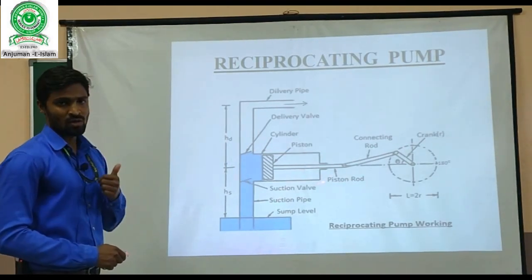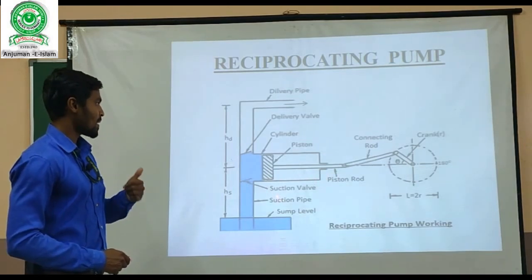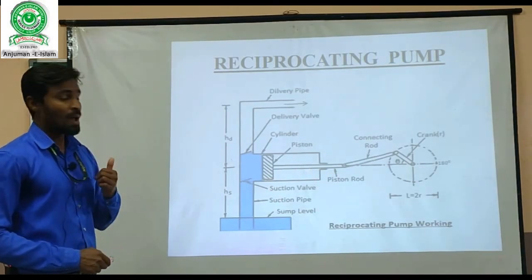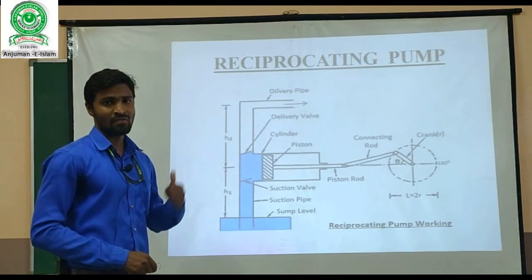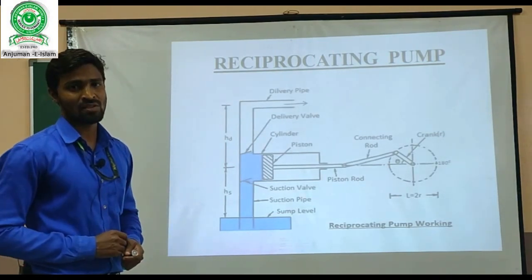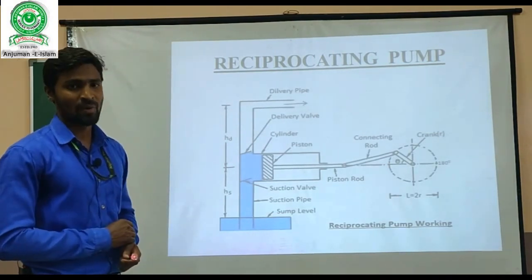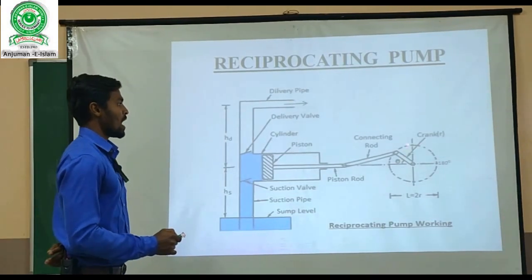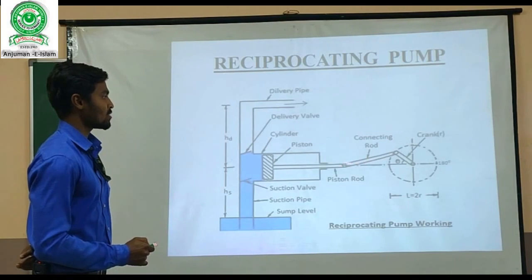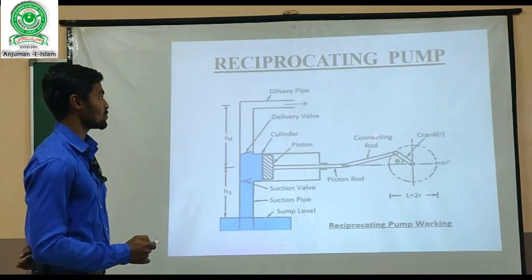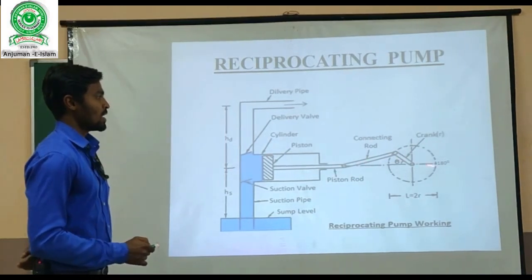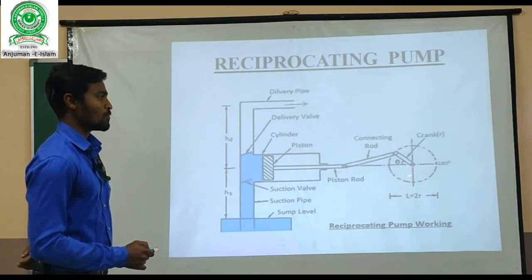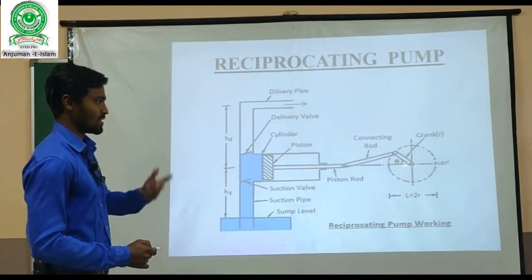It has one sump, a suction pipe as well as a delivery pipe, and the main important part we left out: it consists of an air vessel to regulate the pressure. Let's see the working. So we have the crank here and the connecting rod by which the piston is connected to the crank. Here we give motion with the help of some motors and electrical equipment.